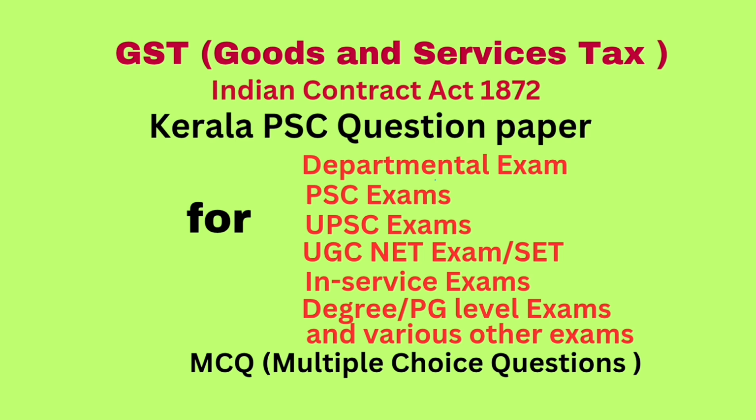Question number 77. If A finds B's purse and gives it to him, B promises to give A ₹50. Is this a contract? Answer, contract. Question number 78. In case of dishonor of check of insurance premium, dash as per the Indian Contract Act. Answer, that insurer need not perform his part of promise. Question number 79. The person who gives guarantee is called dash in the Indian Contract Act. Answer, surety.